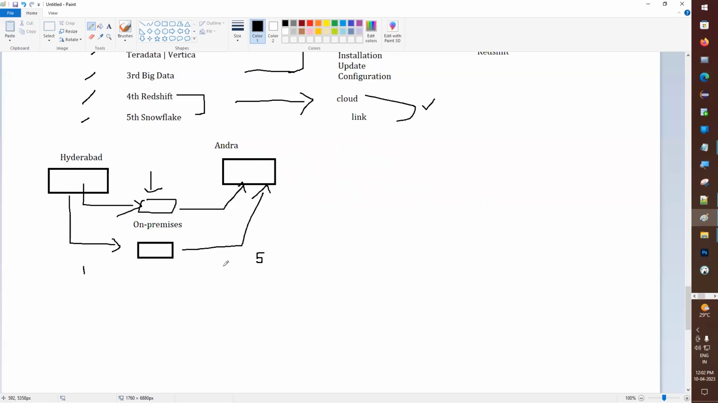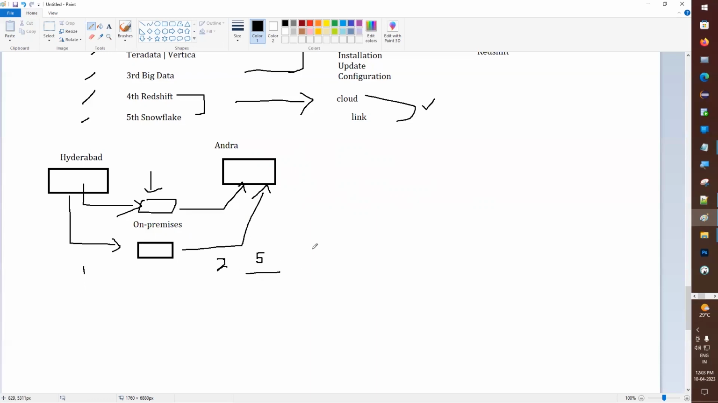Overall you have to stay for 5 days, right? But how many days are you using the car? Only 2 days. From Hyderabad to Andhra is one day, and from Andhra back to Hyderabad is another day. So you are using the car for only 2 days, but how many days are you paying for? 5 days. That is the issue.